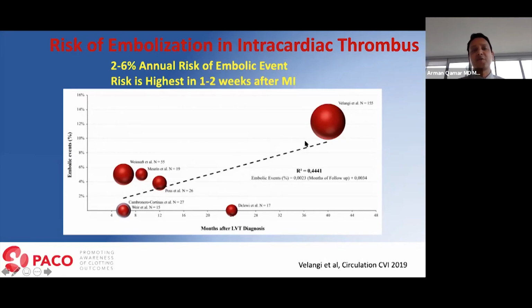Now, again, what annual risk of stroke you get depends upon for how long these patients were anticoagulated and what was really the cause. The bottom line is, if you develop LV thrombus, your risk of stroke always remains high compared to the general population. So I need to take care of them carefully and monitor them for development of systemic thromboembolic events.